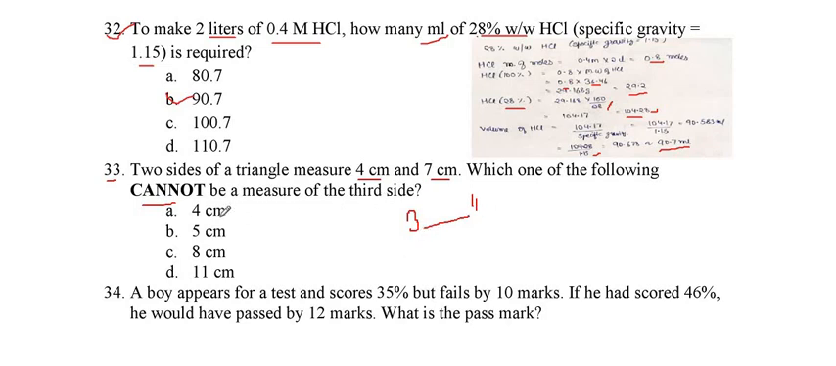So what are the options? 4, it is between 3 and 11. Yes. 5 is between 3 and 11. 8, yes. C, 11. So it can't be 11 and more than 11. So option D is the right one. Now we will go for the next question.